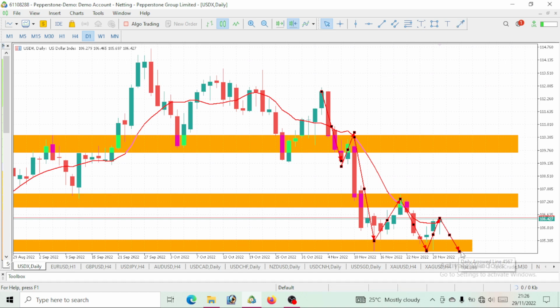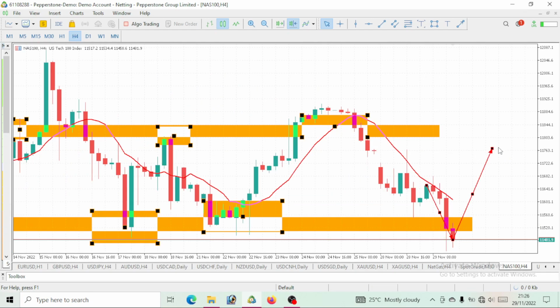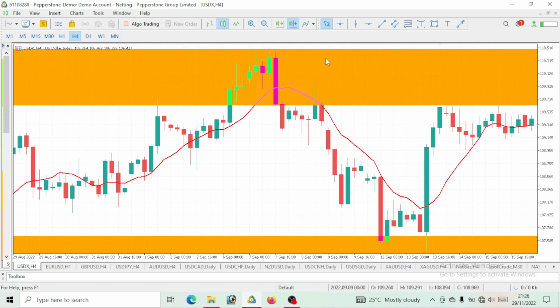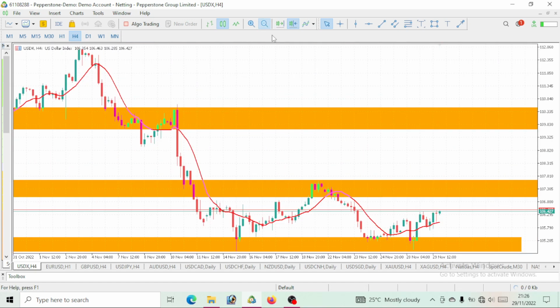As this DXY or USD index gives us a drop, just know, or watch out, that this Nasdaq 100 will actually push up. Now this is it on DXY on the 4 hour time frame, which is not visible. So this is it on the 4 hour time frame.